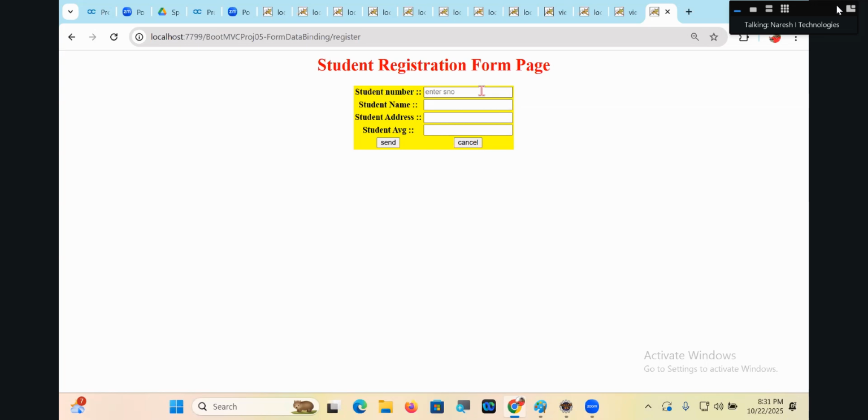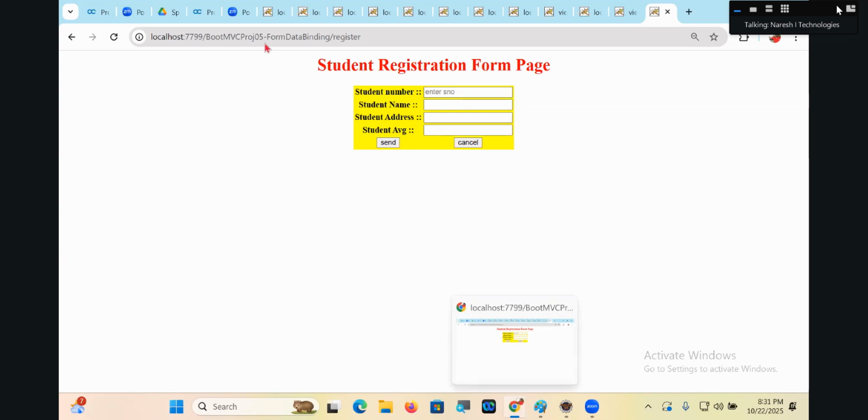But overall, are Spring MVC tags good or traditional HTML tags? Spring MVC tags are good, not the traditional ones. The main reason is that they support two-way data binding. When the form is launched, model class object data will come into the text box. When the form is submitted, form data will go to the model. Is it the same model class object or a different one? For every request, there is a separate model class object: for form launching a separate object, and for form submission a separate object. That's why the constructor is executed twice.